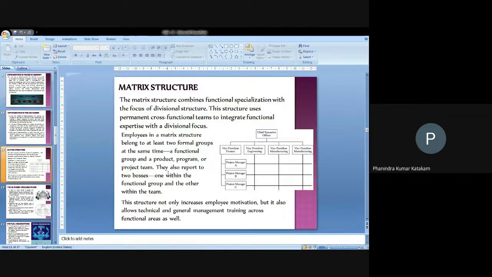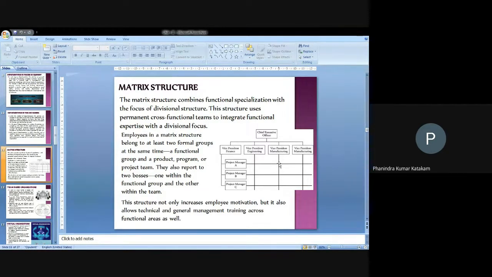Then this is a matrix form of structure, where both horizontal instructions and vertical instructions exist. A person will be integrated in both forms, in the functional areas as well as the departmentation known as projects. See, a person may be placed over here, under the vice president of manufacturing, and he needs to coordinate with the vice president of manufacturing as well as the project manager, because he needs to report to multiple persons.